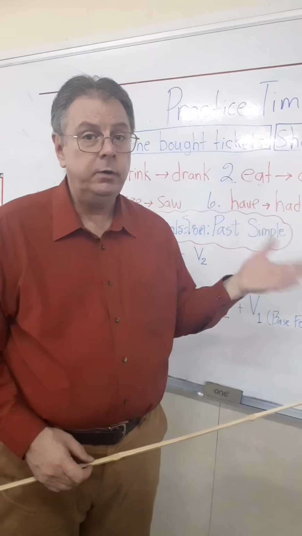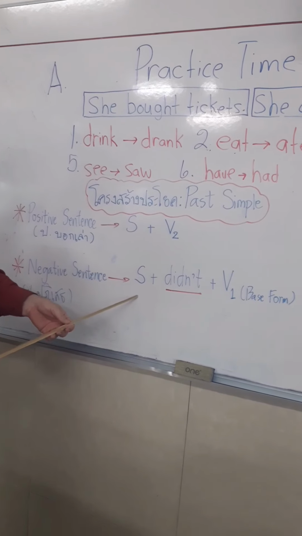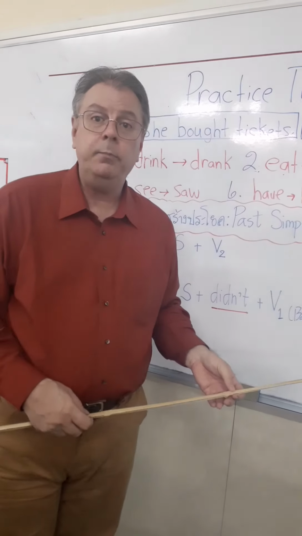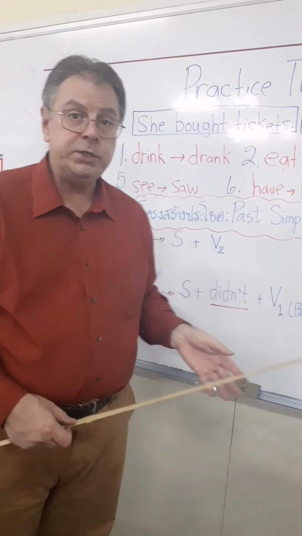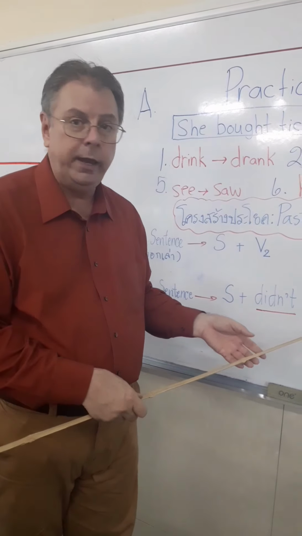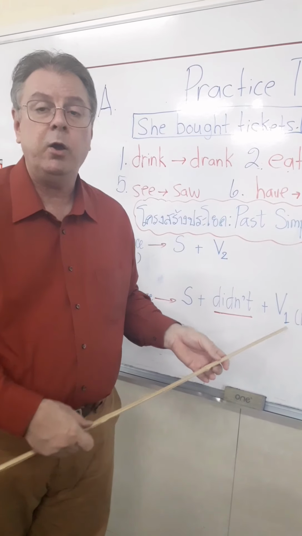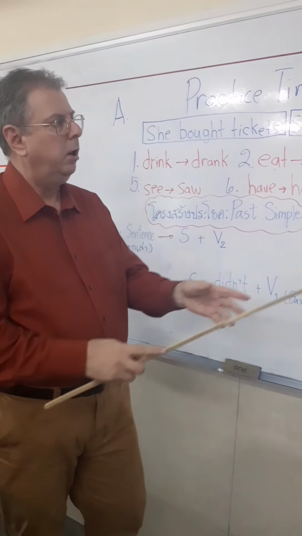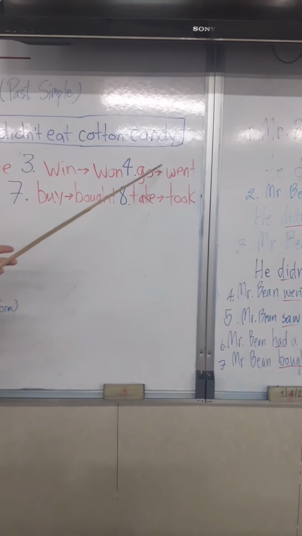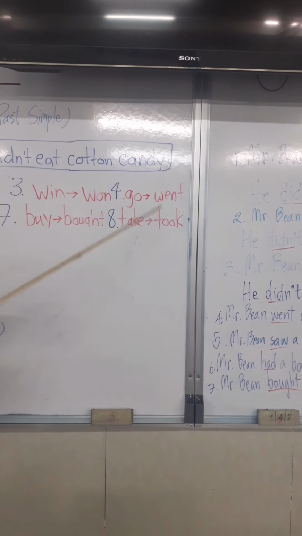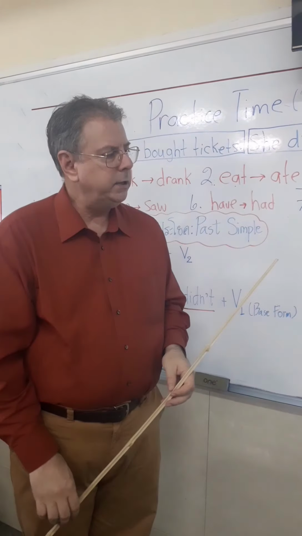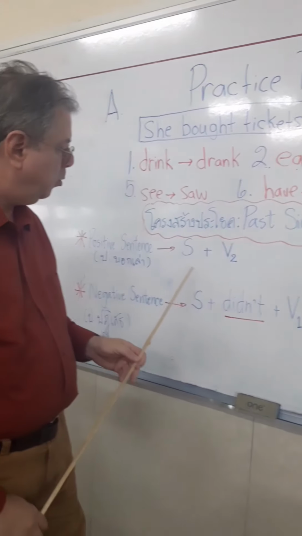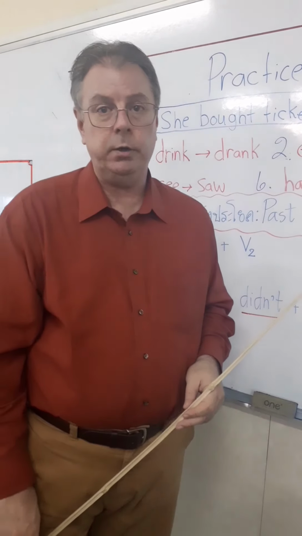Now our negative is going to be Mr. Bean didn't win a prize from the coin pusher game. Okay, number four, go and went. Example: Mr. Bean went on a roller coaster.